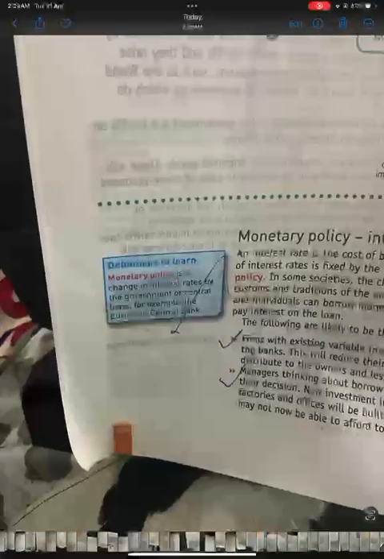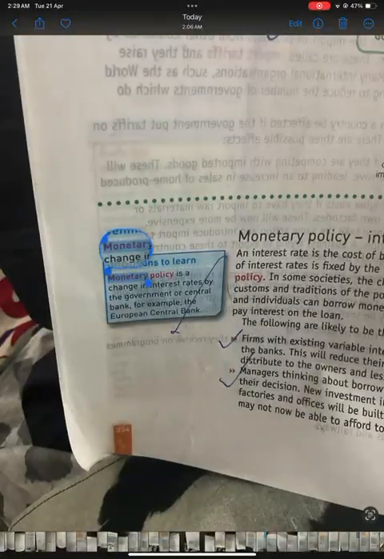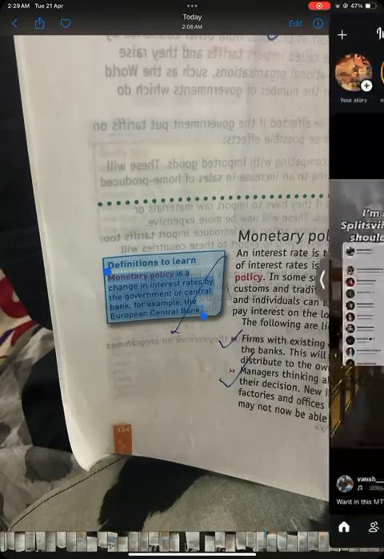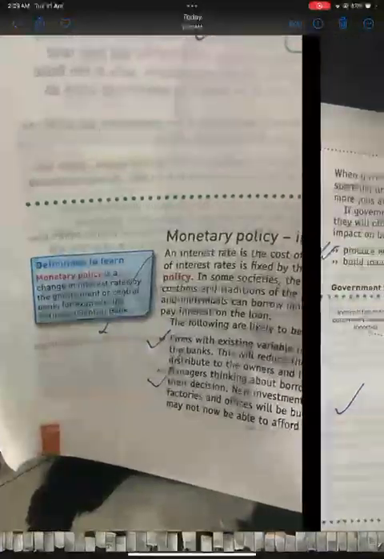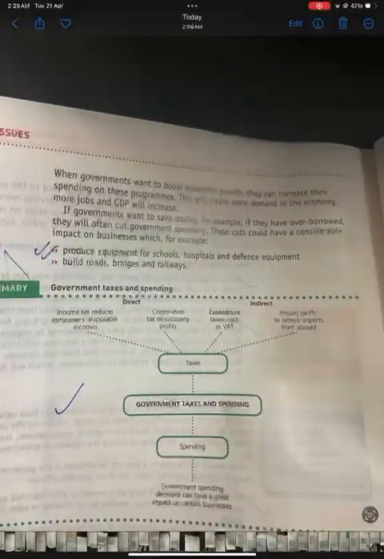Changes in government spending. Governments in most countries spend the tax revenue they receive on programs, education, health, defense, law and order, transport, roads and railways. Monetary policy is a change in interest rates by the government or central bank, for example, the European Central Bank.